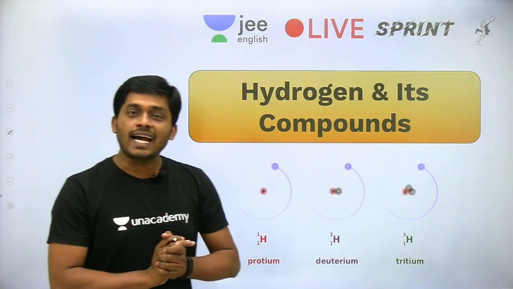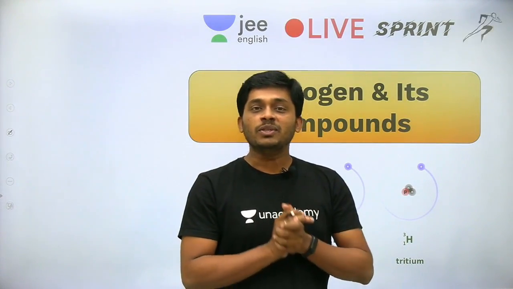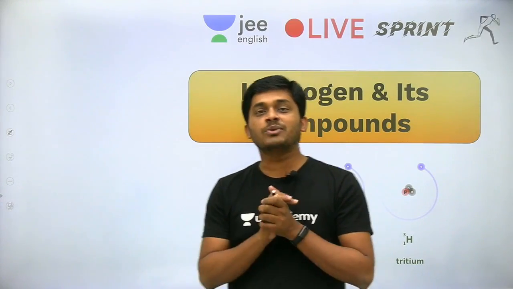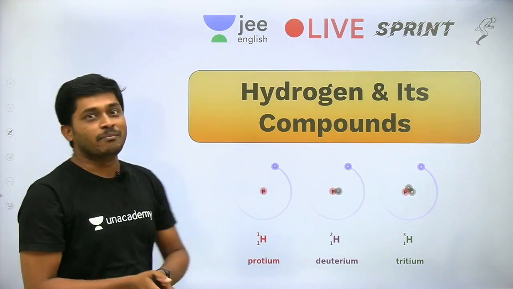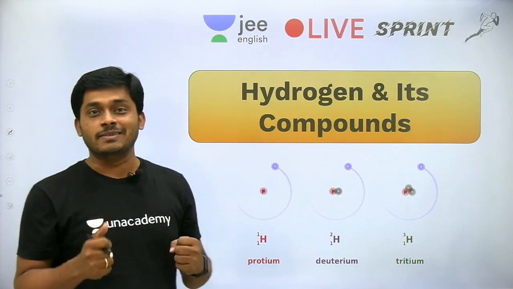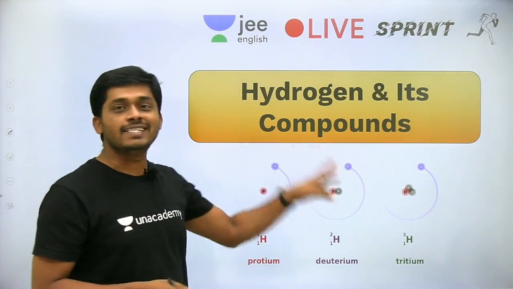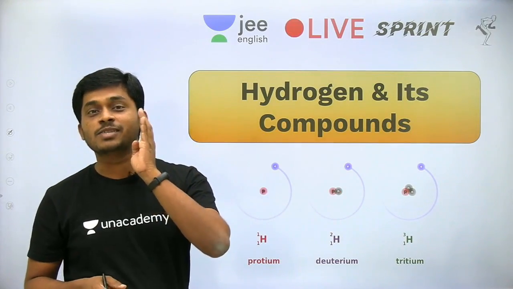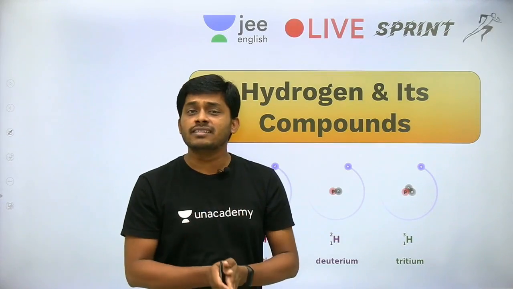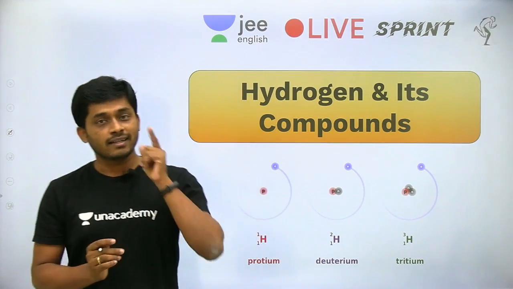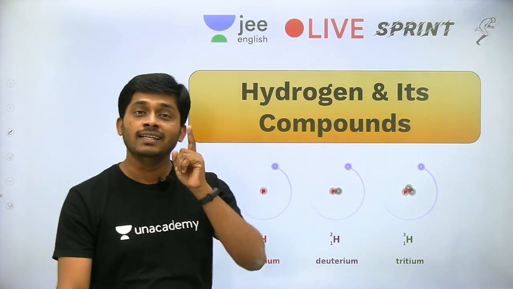Today on live sprint we are going to discuss hydrogen and its compounds. By just looking at this name, we should get energy because it's a very easy chapter and it is scoring. So mostly mains level questions we are going to do, but some questions are going to be tricky.